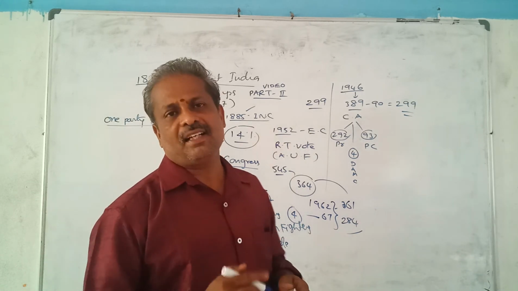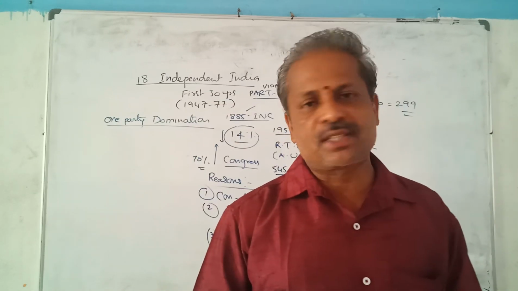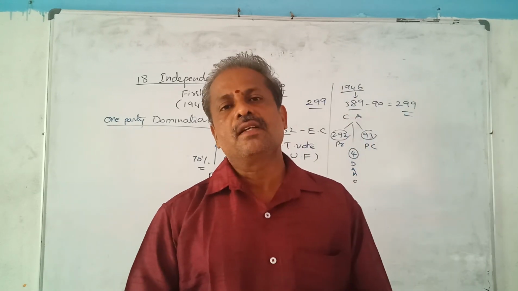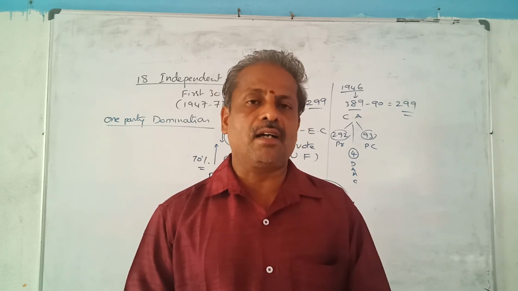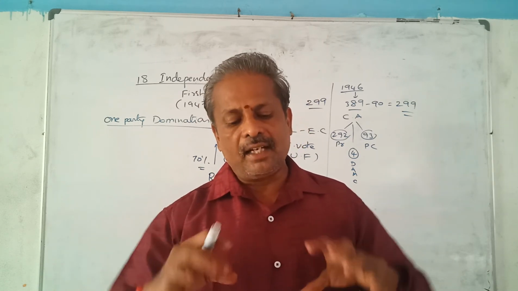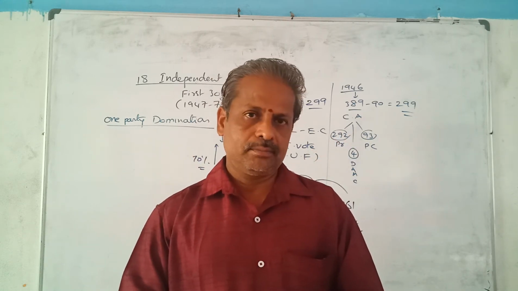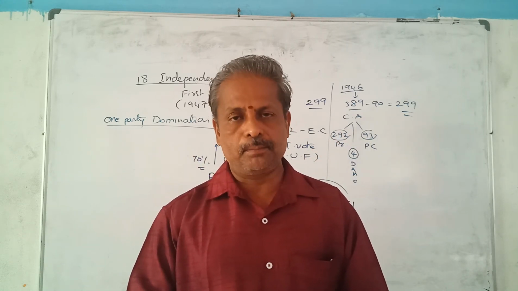Without unity, definitely the parties are bound to collapse. That's why in that time Congress party had much unity. All the leaders took collective work in solving the problems of the people.